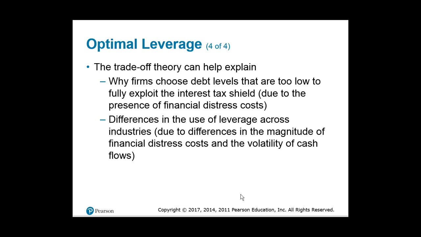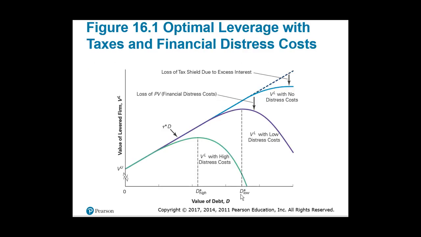So this trade-off theory can actually help us explain why companies choose debt levels that are too low to fully exploit the interest tax yield. It's because there's another cost to incorporate. And differences in the use of leverage are also present across different industries. So if you kind of think about this